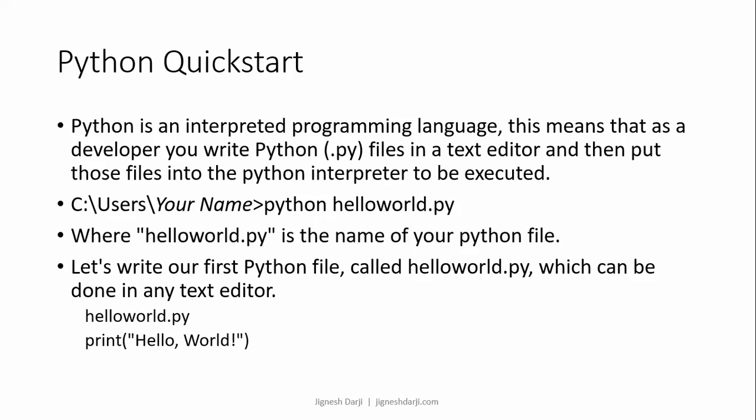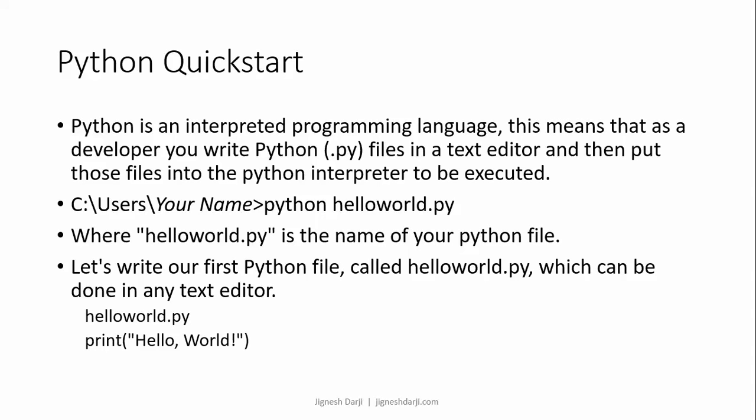Now let's quick start with Python with the simple hello world program. Before that, we need to understand the Python interpreter. Python is an interpreted programming language. This means that as a developer you write the Python file, whose extension is .py, in a text editor and then put that file into a Python interpreter to execute it. Any text editor can be used to write the Python code. Simply save that file using the .py extension, and then you can use the Python keyword along with the command line to run that particular code.